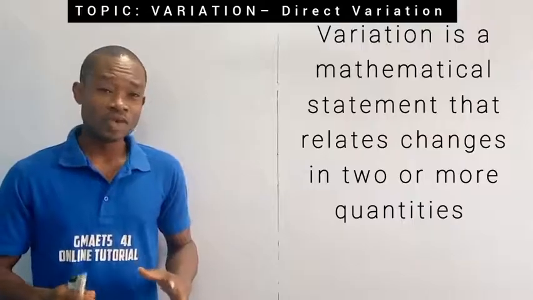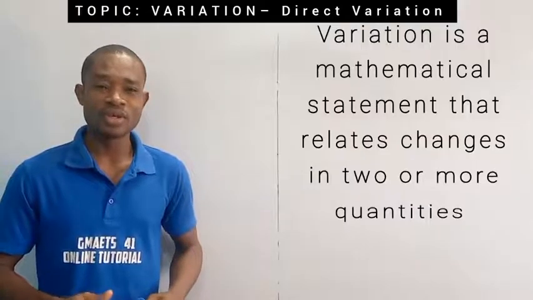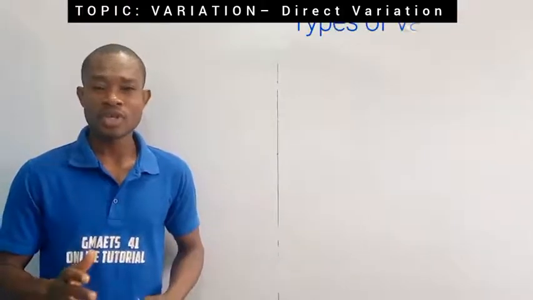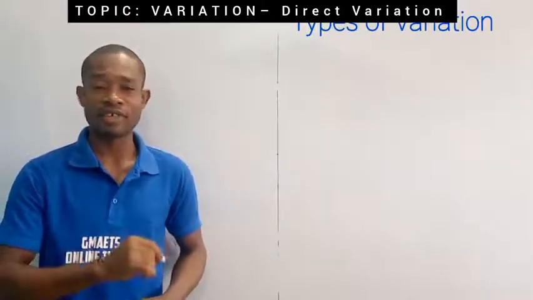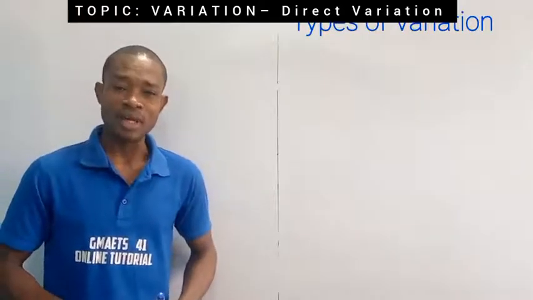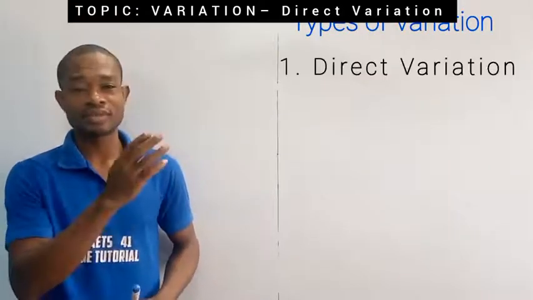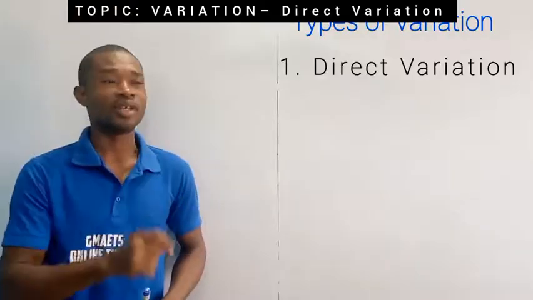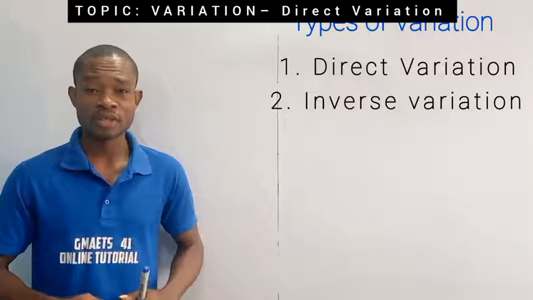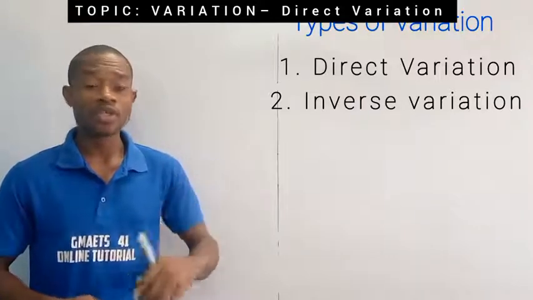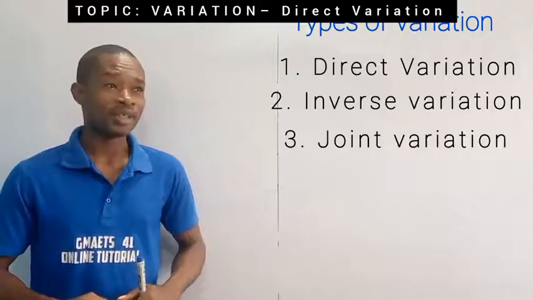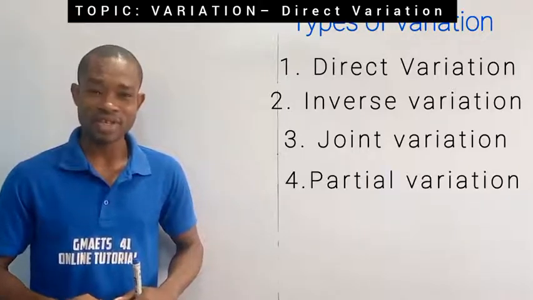Alright, now that you've known what variation is, we are going to give attention to types of variation. When studying variation, there are 4 types of it that you want to give attention to in mathematics. One of it is direct variation. The second is inverse variation, also known as indirect variation. Number 3 type is joint variation. Then the 4th one is partial variation.